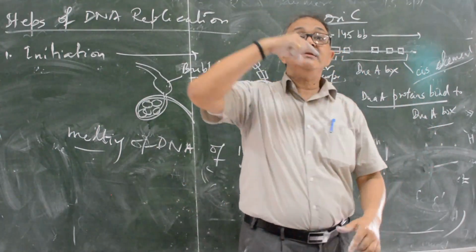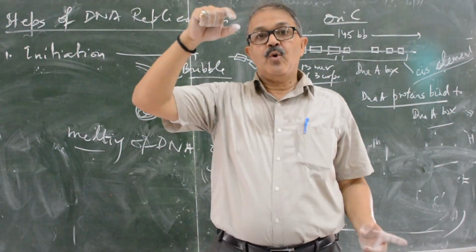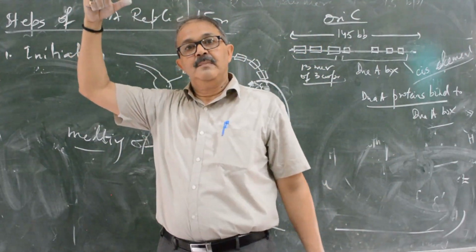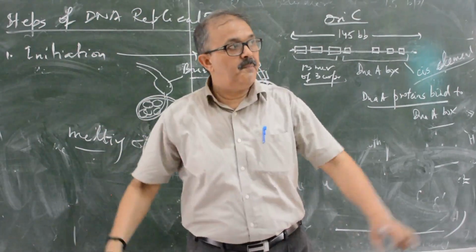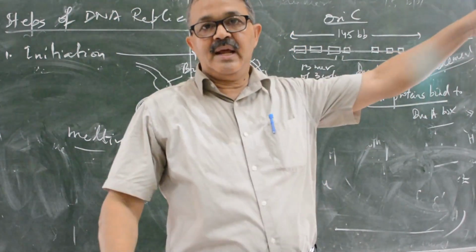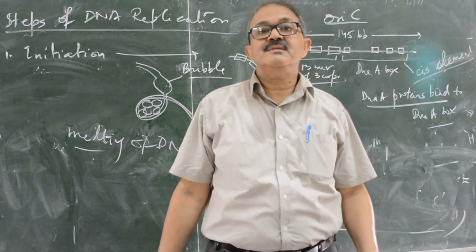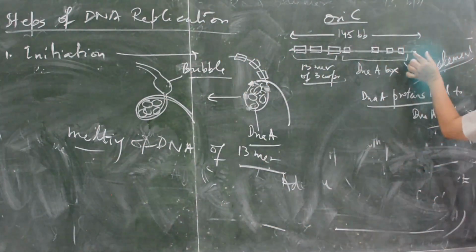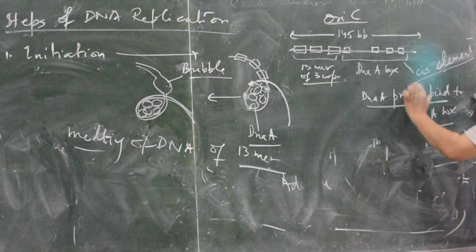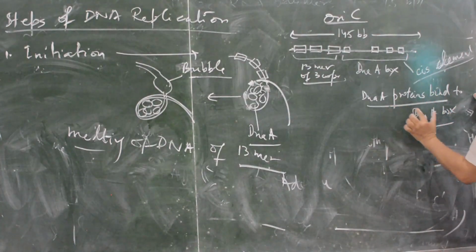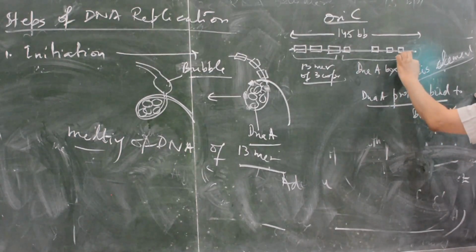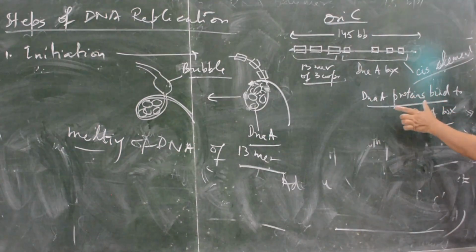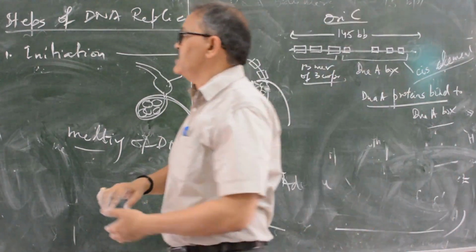If it is a trans element, the protein is synthesized by a segment present far away and binds to the other DNA segment. Cis element means the DnaA gene is present here, the DnaA protein is synthesized by nearby genes and binds, so this is a cis element.